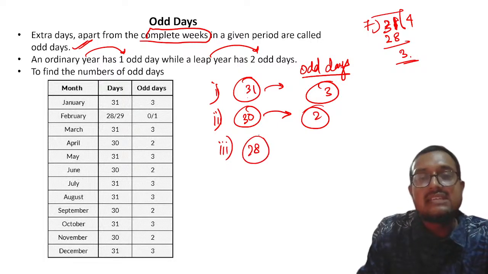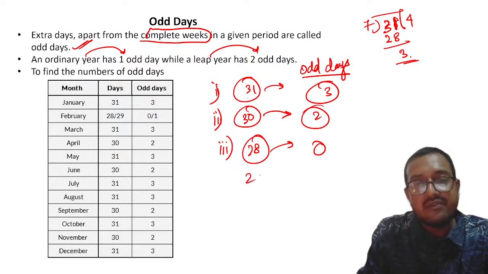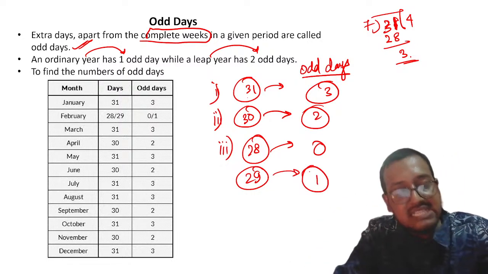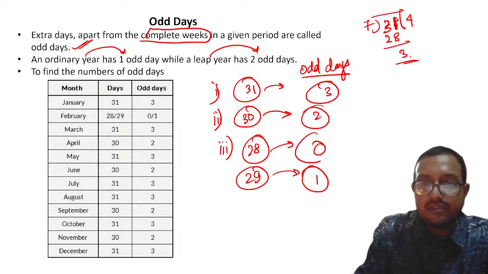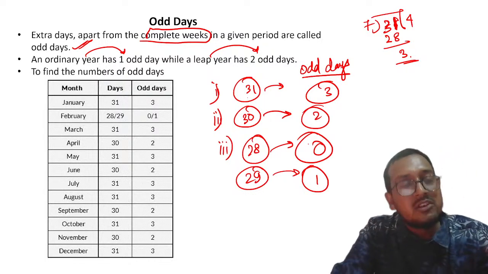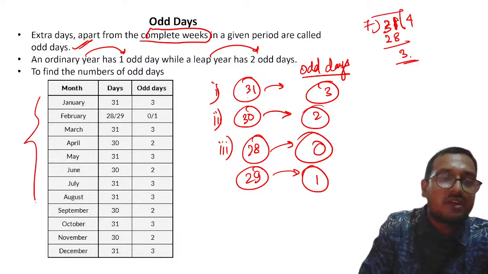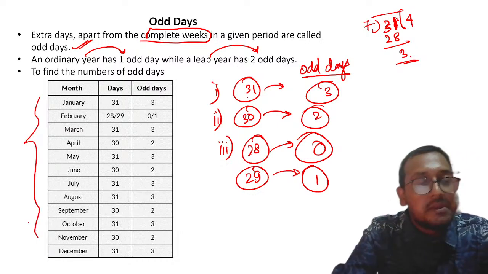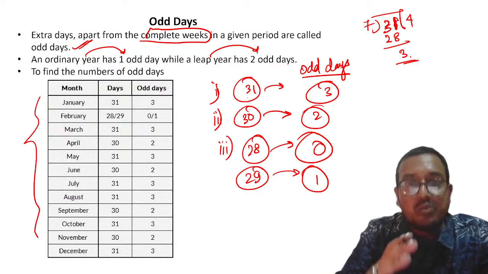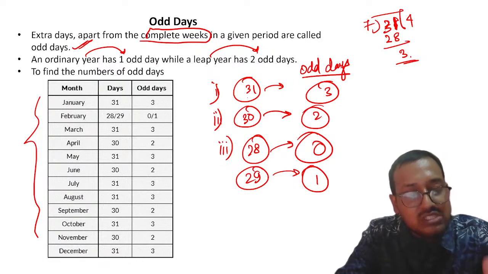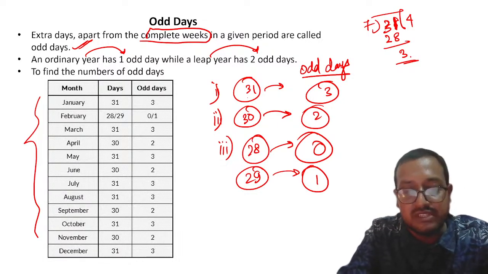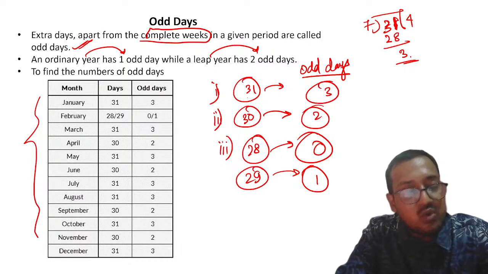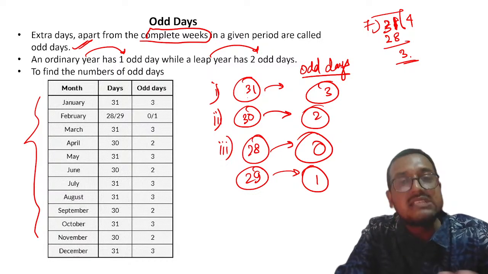Here if 28 days are there, there will be 0 odd days. If 29 days are there, there will be 1 odd day. I hope everyone agrees with this. Everyone is concurring with me, right? So here there is a table which you can refer to for your usage. Please remember, for a month to be counted as complete, it must cross its last day, that is 30th or 31st, right? We will see how to apply it, but for now please remember these things.